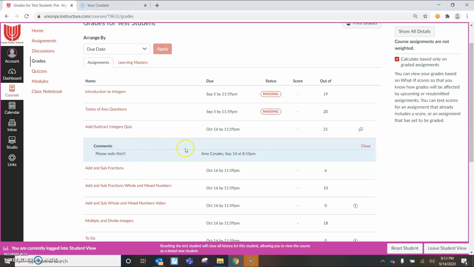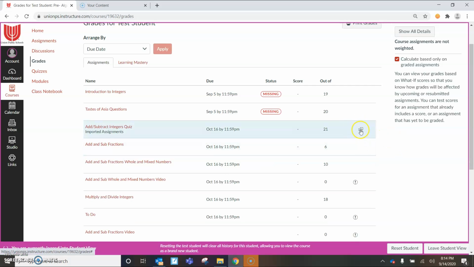But it is really, really important. I take a lot of time, especially with me being out, putting these comments in here for you. So if I ask you to redo it, please redo it, because these things are for a grade. And if after I go in and grade it, you have a low grade or I think you could have done better, I will send you a message like this that says, please redo, or maybe I'll answer a question or try to help you with the work.